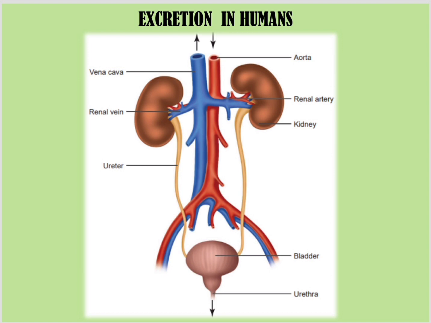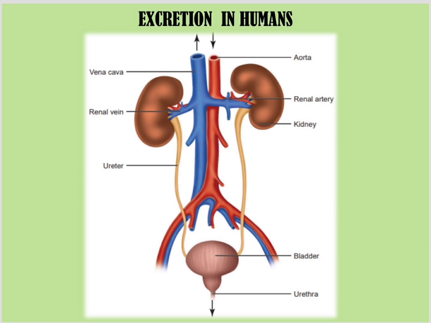Now, you must have already learned in your previous class the process of digestion, where towards the end, after all the nutrition and water has been sucked out of the food materials, certain waste products are formed, and that is thrown out of the body in the form of excreta. What about the waste liquid which is formed inside the body? That is thrown out of the body in the form of urine.